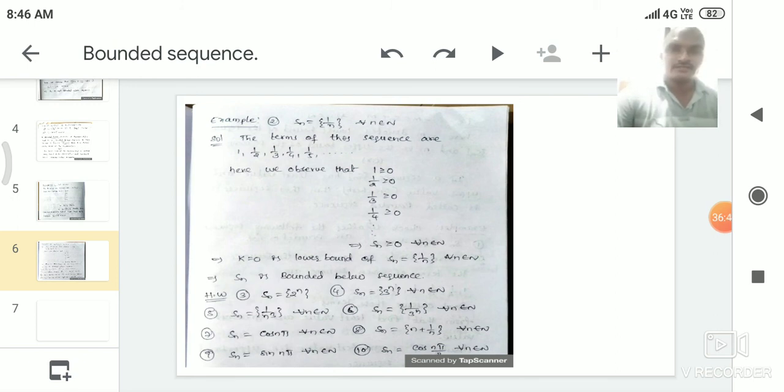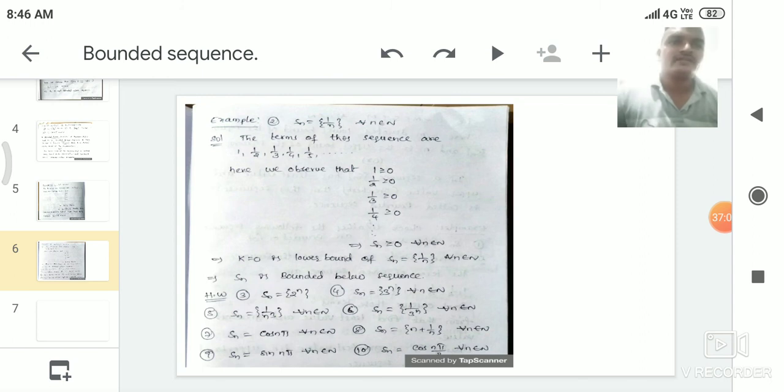And the next, the 9th problem, is Sn is equal to sin n pi. Here first we write the terms of the sequence. For that we substitute n is equal to 1, 2, 3, 4, 5 and so on, and we get the terms of the sequence. If we substitute n is equal to 1, sin pi. So what is the value of sin pi? Sin n pi value is 0, whether n is even or odd.